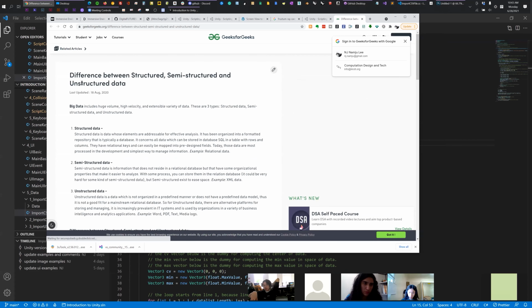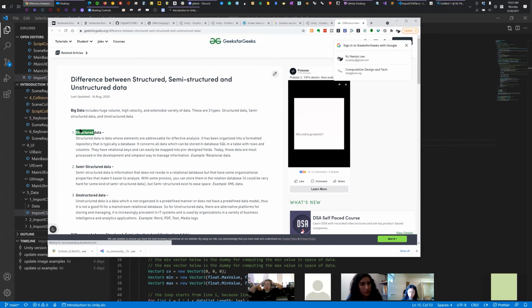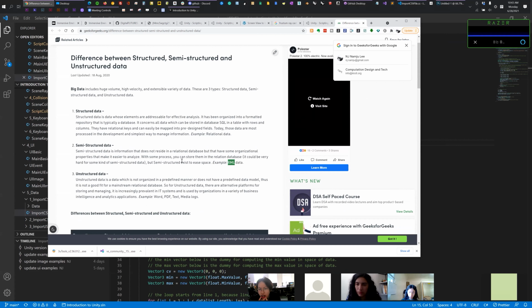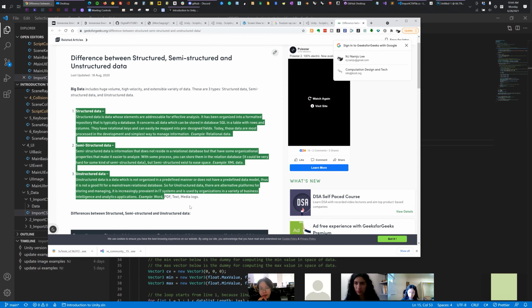I don't know how many people are familiar with these terms: structured data, semi-structured data, or unstructured data. It looks complicated, but structured data you can think of like SQL, structured query language, or an Excel sheet. Semi-structured data is JSON or GeoJSON, which has key and value pairs, or XML is also considered semi-structured data. And unstructured data is more like just text or tweets or whatever, which has no sort of structure. So there are three different types of data structure.